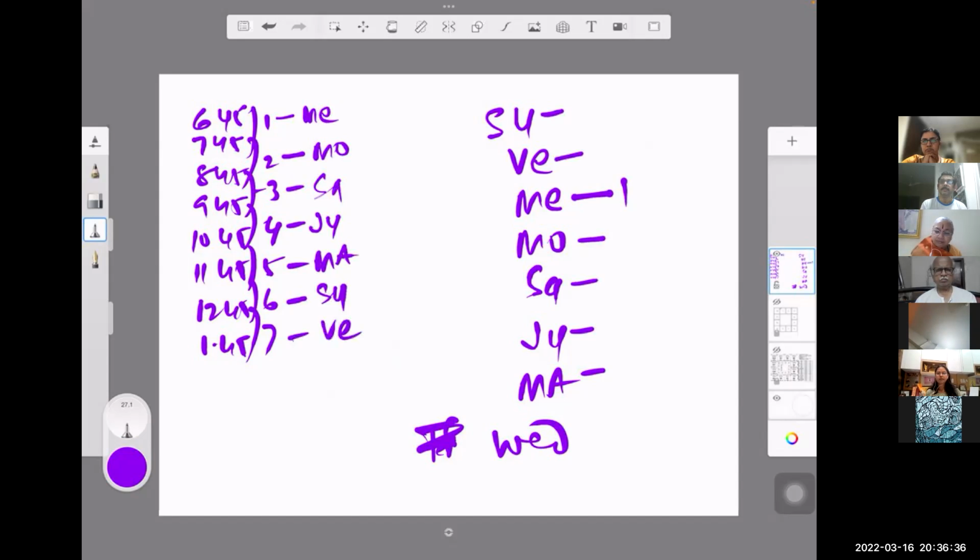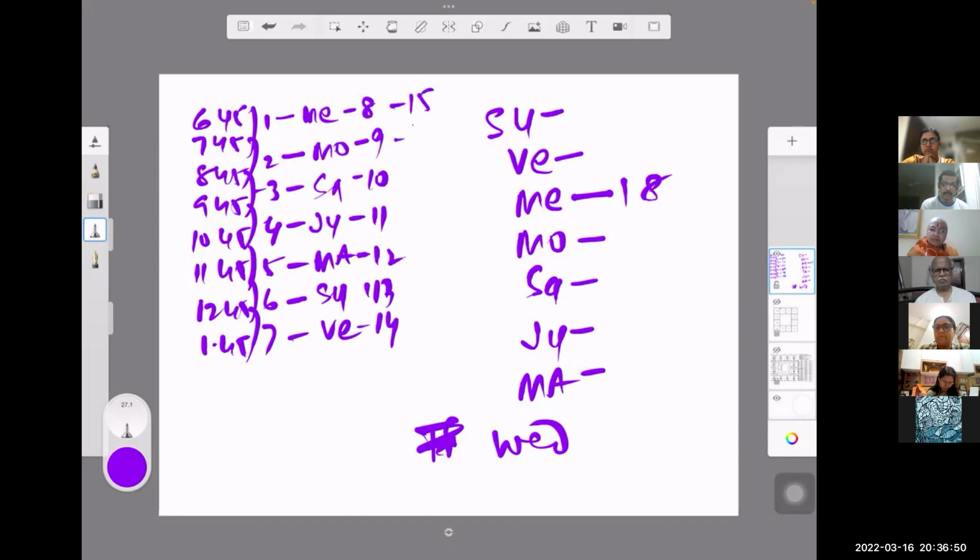Seventh becomes Venus. Eighth becomes Mercury. Ninth becomes Moon. 10th becomes Saturn, and so on up to the 24th.